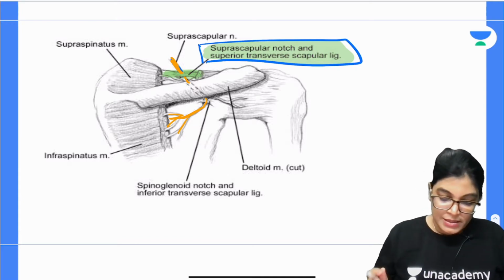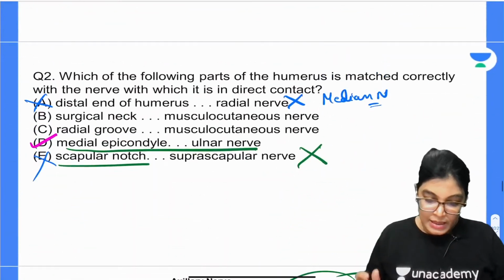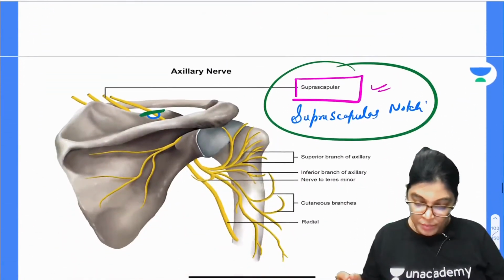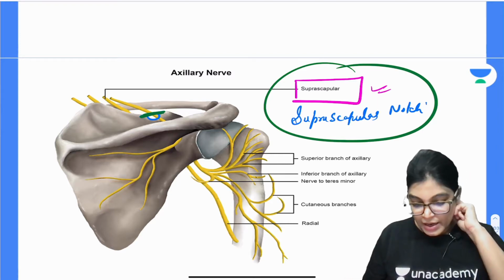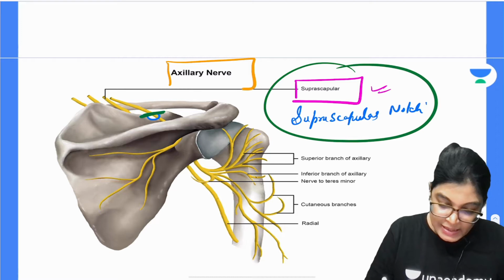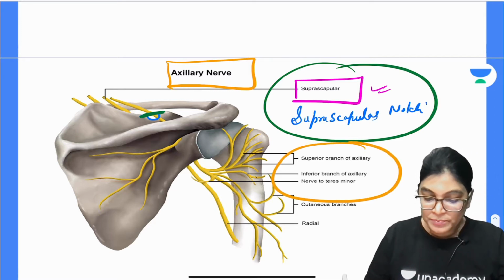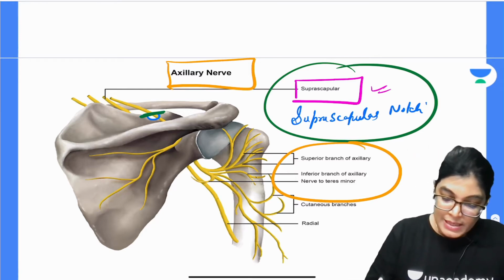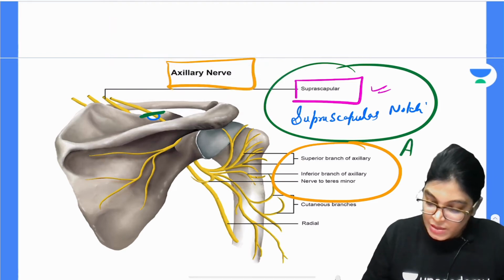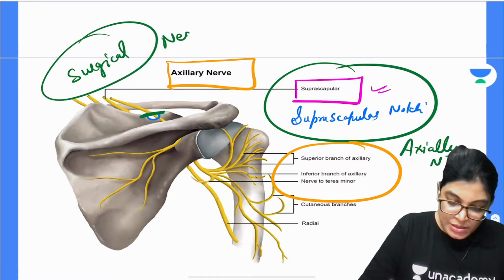Okay, so this we have already seen. Here we are also talking about the axillary nerve. In this diagram you can see the axillary nerve having a relation around the surgical neck of the humerus.